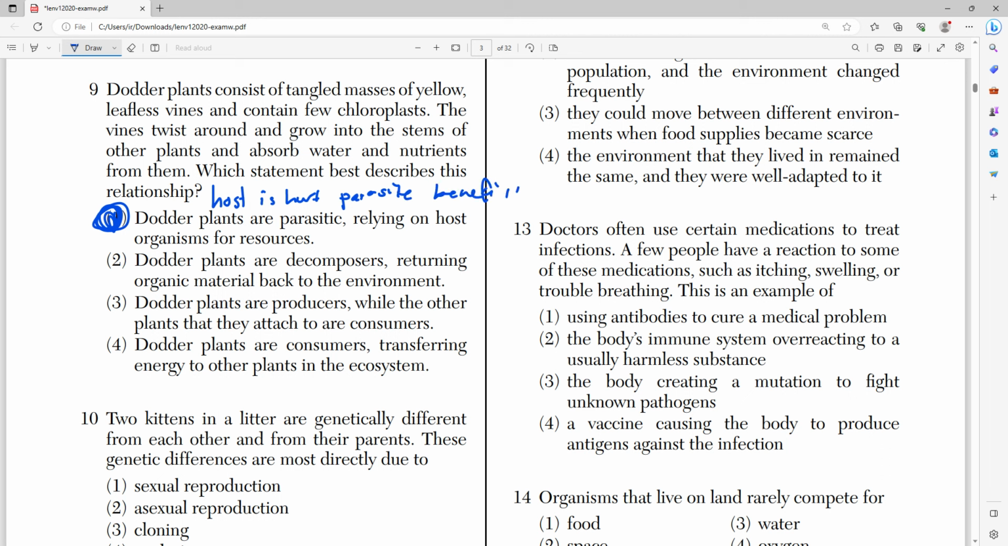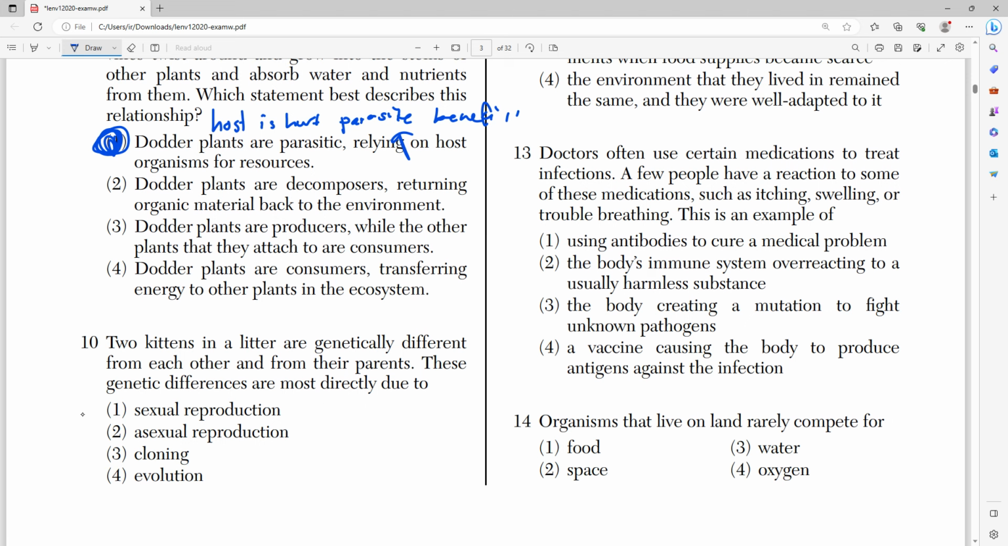Right here, what's happening is that the parasite is benefiting because it's sucking up the nutrients of the host plant, and the host plant is being hurt because the parasite is just taking away all of its food, all of its water that it's taking in from the roots, right? That's the best way to describe this relationship. Sure, dodder plants, I wouldn't really describe them as consumers, right? I wouldn't really classify them as producers. They could be really either, depending on how you look at it, but they 100% are parasitic, and that's undeniable, right? And once again, they're not decomposers.